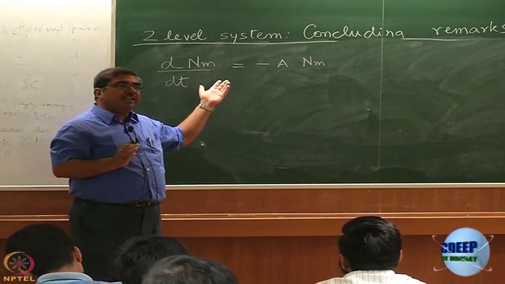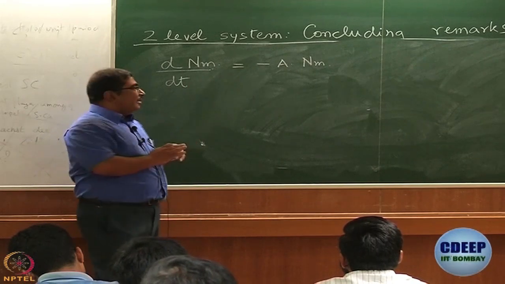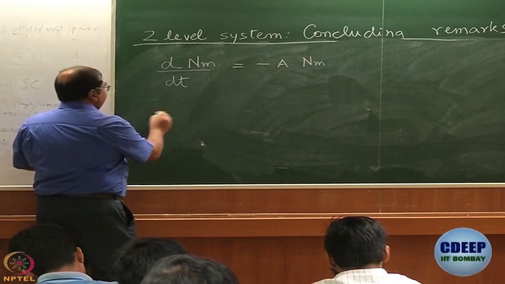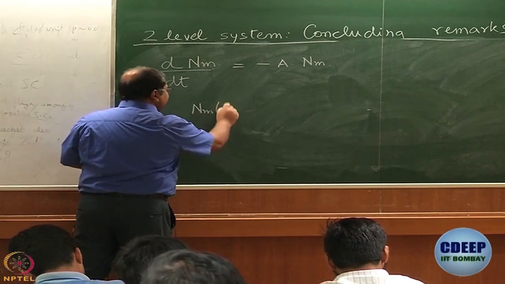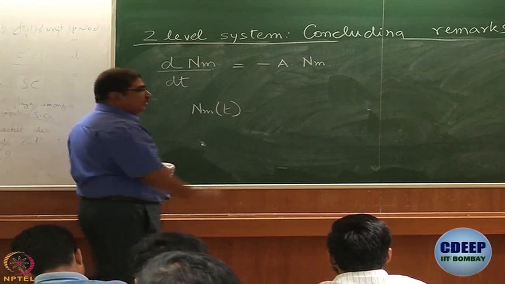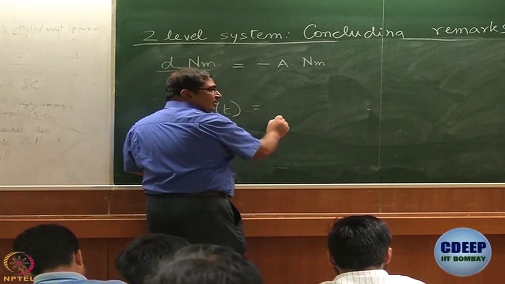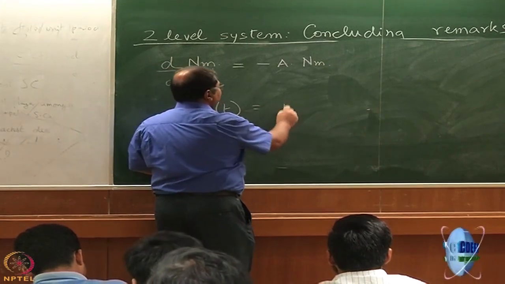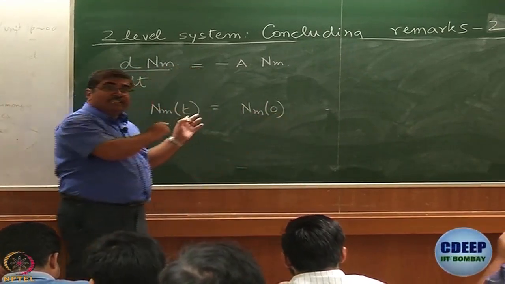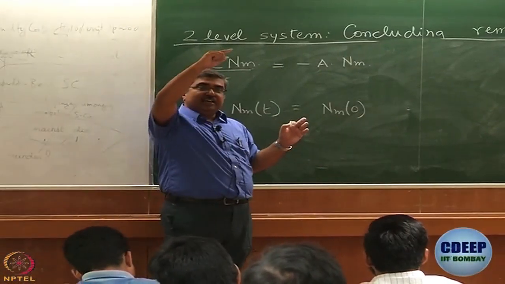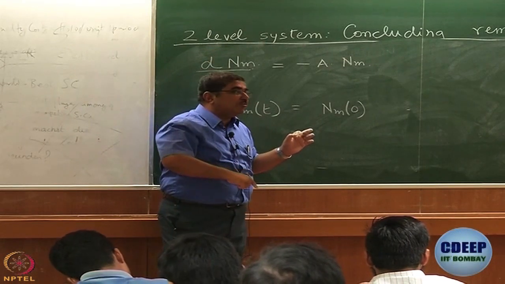If I solve it, what will I get? Nm, I'll just write t explicitly now, Nm at t is equal to Nm at time 0. Don't forget, in this case, time 0 is the instant at which I have switched off the light.